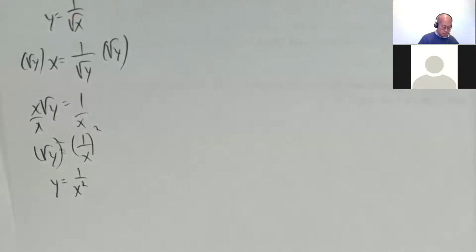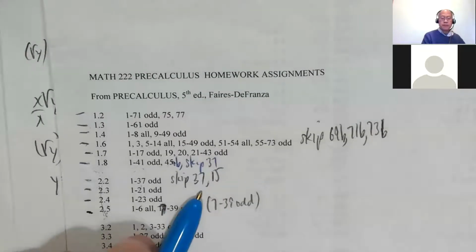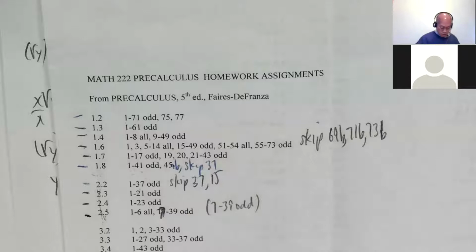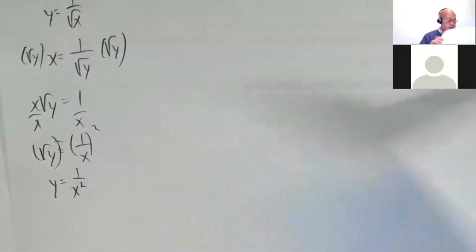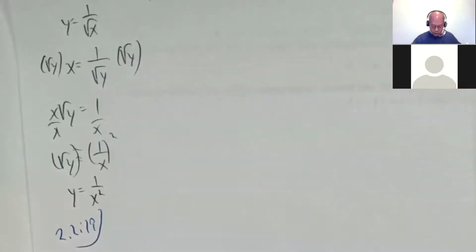Okay, let's see what that is. 2.2, 15. I think I decided to skip that one. Yeah, skip 15. I botched that one up. And 2.2, 19.